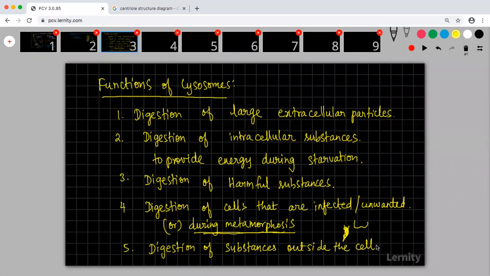Yes, silkworm will also have it. Yes, metamorphosis will occur in butterfly. So if you're done, we can move on further.